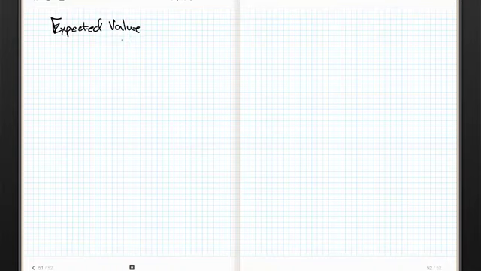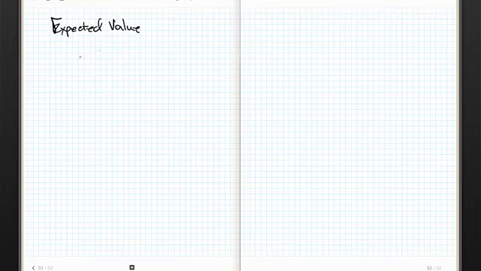Because it's going to dictate how much money you're going to win or lose if you're the house, or if you're a gambler, it's going to dictate how much money you can expect to win or lose per play of a certain game over the course of many plays. All right, so let me try to explain this to you.